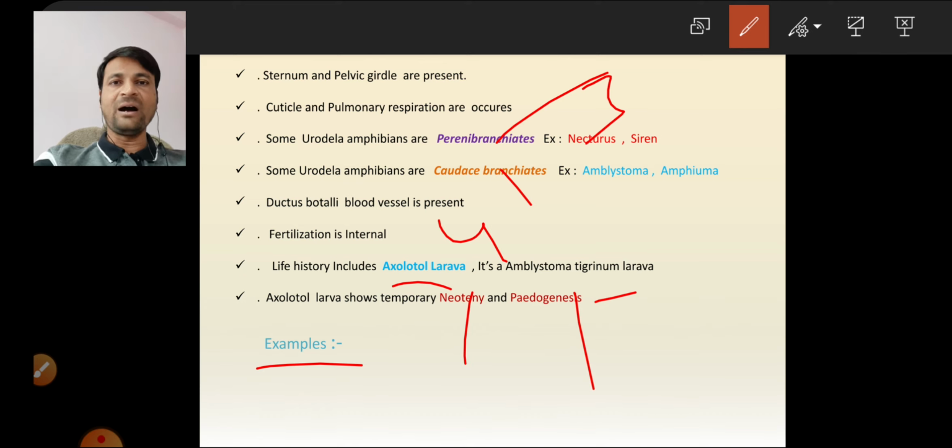Axolotl larva belongs to which species? It belongs to Ambystoma tigrinum. Remember, not only Ambystoma, you have to remember tigrinum also.